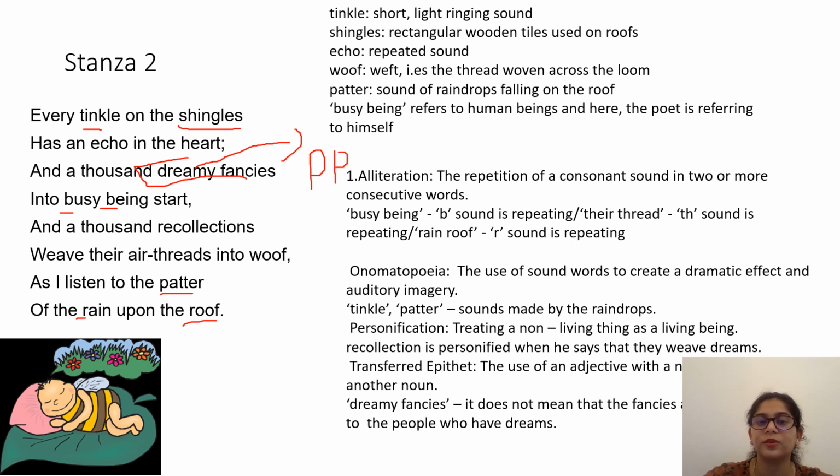It's called a transferred epithet because fancy means people who are quite fanciful, and we say they're quite dreamy. So this dreamy is not referring to the word fancy, but dreamy is a word, as I said, that's transferred to another person, basically people. That's basically called this. So I hope this stanza is clear. We'll move on to the next stanza.